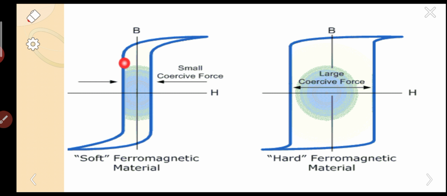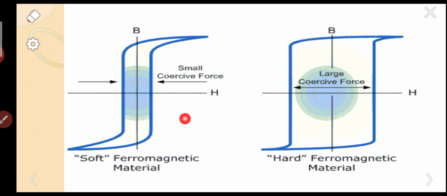If you look at this graph, the BH curve or BH loop, this curve is generally called the hysteresis curve. If you look at the graphs carefully, for the soft ferromagnetic material, the area of the loop is small compared to the hard. For hard, the area of the loop is high. For soft, the area of the loop is less.